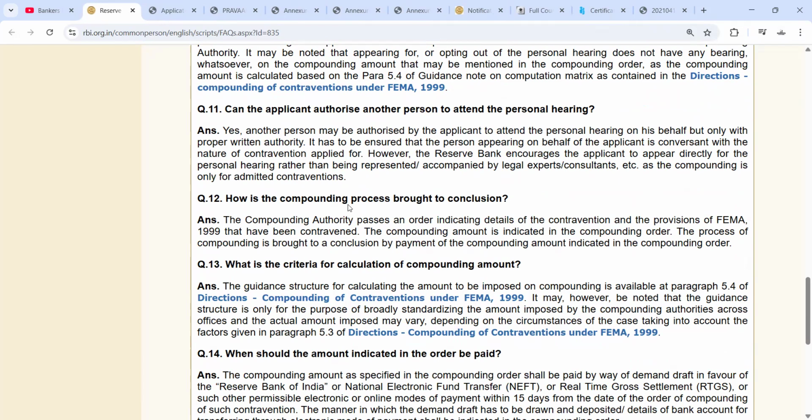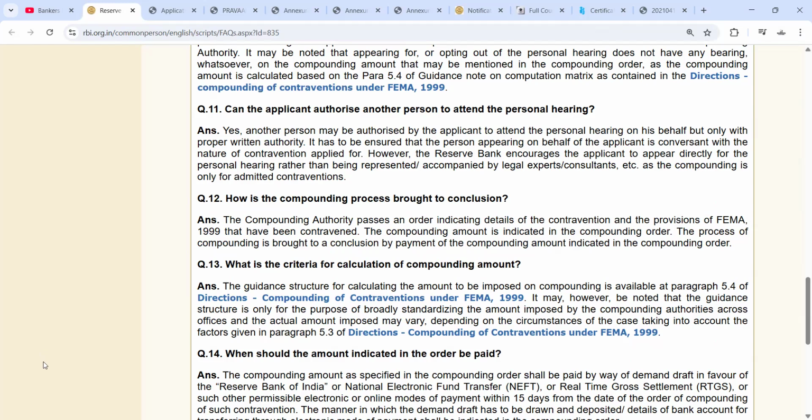Okay. How is the compounding process brought to conclusion? The compounding authority will pass an order indicating details of contravention and provisions of FEMA that have been contravened, and the compounding amount is indicated in the compounding order.